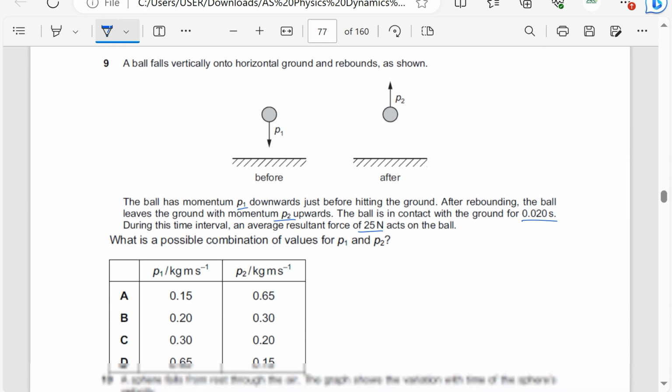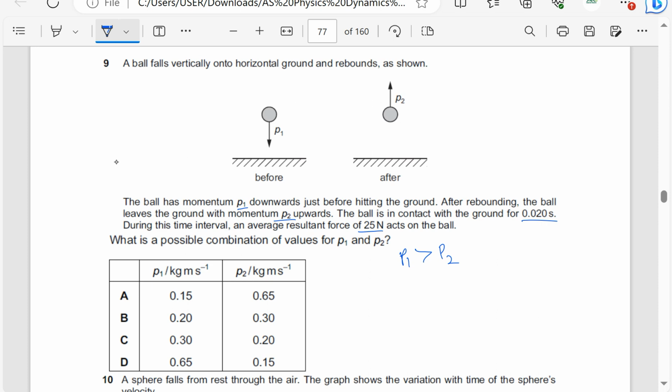Okay, what is the possible combination of values for P1 and P2? Number one, I want you to notice that P1 is going to be greater than P2 in the first place, because in P1 the ball is falling, the speed increases. Yet in P2 the speed decreases because it's moving against gravity, so the momentum decreases. So P1 must be greater than P2 in the first place.